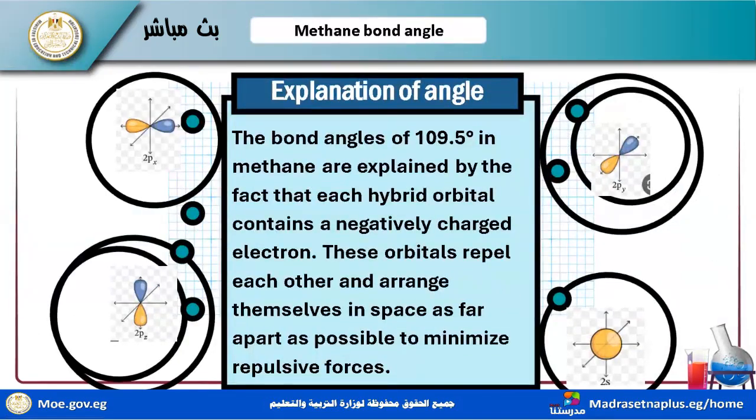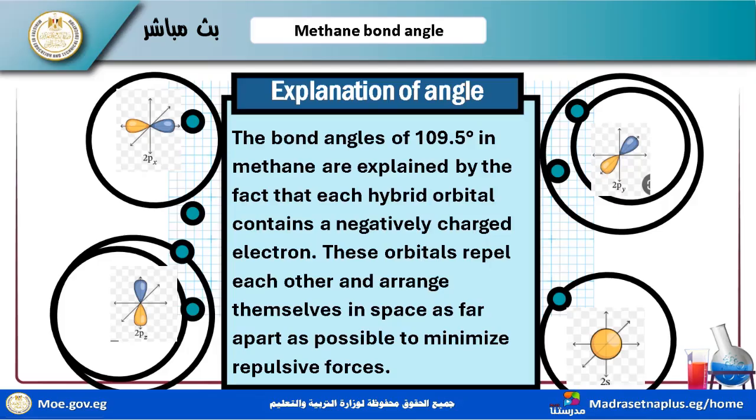Now these repulsion forces make angles between the atoms, between these bonds, to form triangle, tetrahedral, and so on. The bond angle of CH4 is equal to 109.5 degrees in methane, which is explained by the fact that each hybrid orbital contains a negatively charged electron.